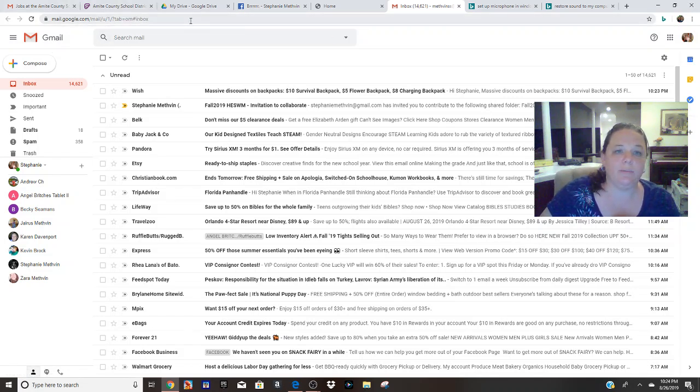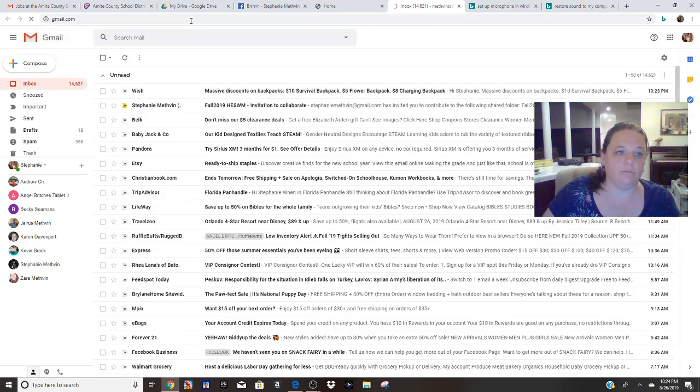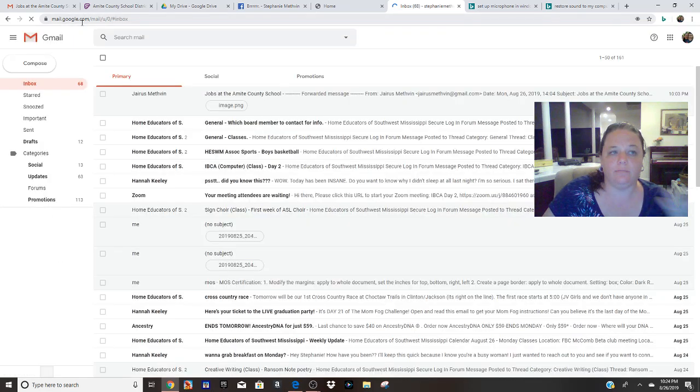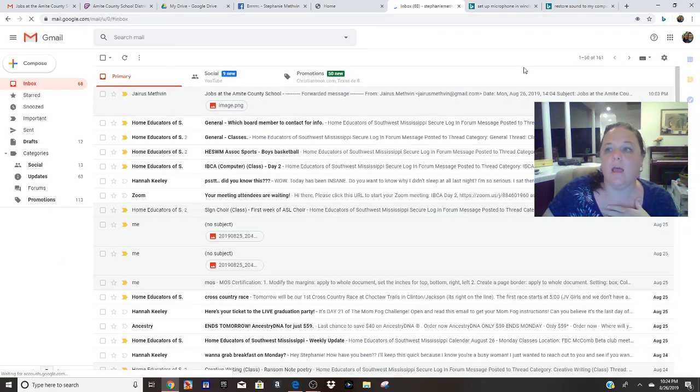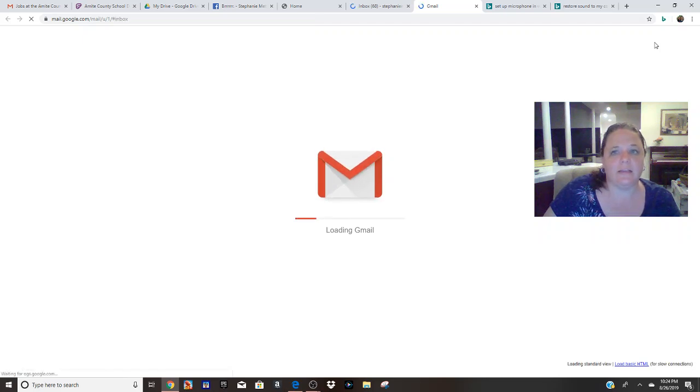You just type in gmail.com and it will change the address up here in the address bar to mail.google.com/whatever. Mine's already logged in. What I did was I added a different account that I have onto that folder, so you would see what it would look like as a guest.